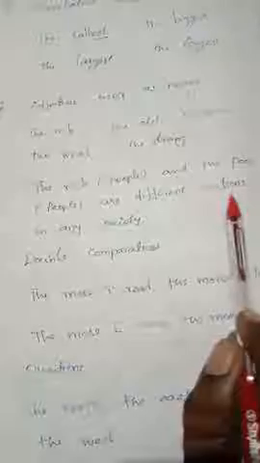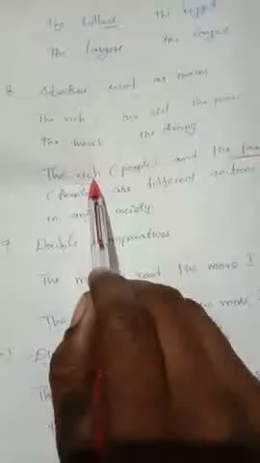Example: the rich and the poor are different sections in any society. That means the rich is covered here, the people. The poor is an adjective, and the rich is also an adjective. So before the adjective words, where the should be used, do you understand here? Before the adjective words, we have to use the. The adjectives are used for the people, that means the rich means people.